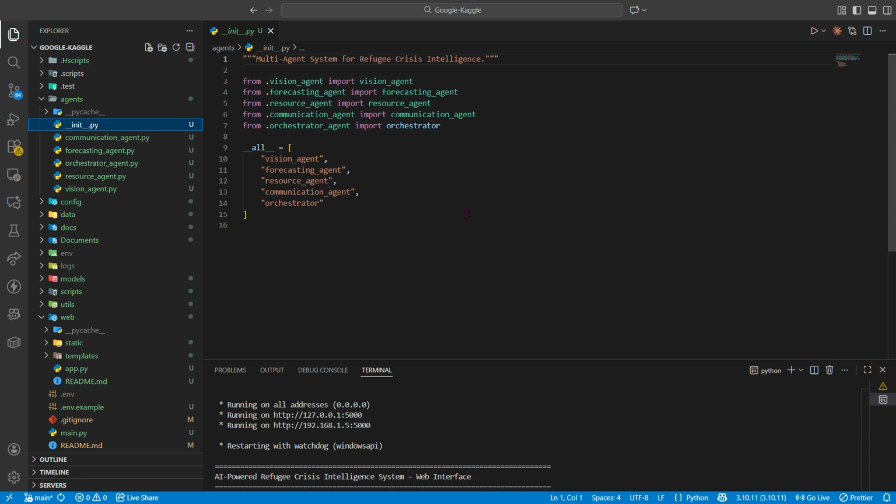Then comes the machine learning. PyTorch for the LSTM network. We trained on 693 rows of UNHCR data, 2,566 conflict events from ACLED, 40 World Bank indicators, and 600 climate data points. The model architecture is 3 LSTM layers with 64, 32, and 16 hidden units respectively.